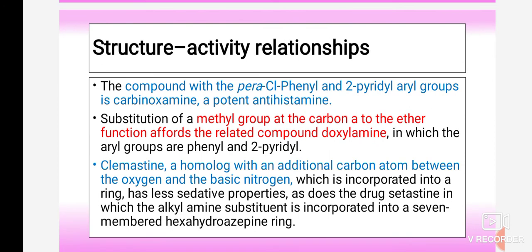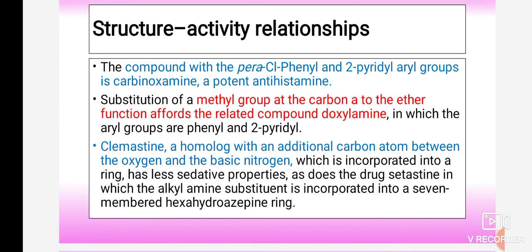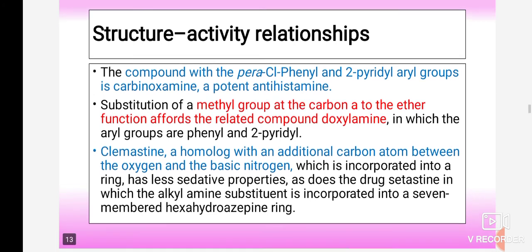Then the compound with the parachlorophenyl and 2-pyridyl aryl groups is carbinoxamine, a potent antihistamine. It acts as a potent antihistamine due to the substitution with the chloro group. Then substitution of a methyl group at the carbon alpha to the ether function affords the related compound doxylamine, in which the aryl groups are phenyl and 2-pyridyl. Then clemastine is a homologue with an additional carbon atom between the oxygen and the basic nitrogen.